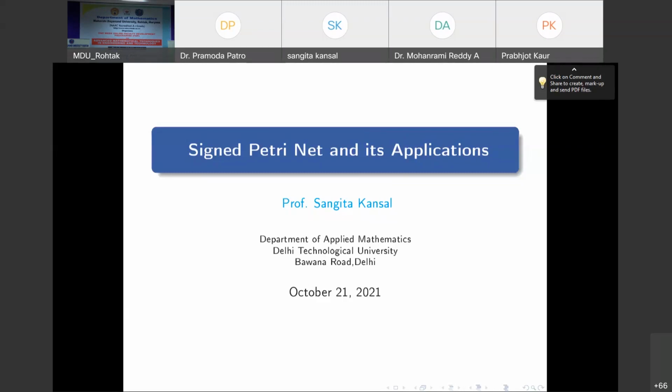So in these types of situations, we study the system by using modeling. And one modeling tool is Petrinet, which is a discrete dynamical system. Before going into the signed Petrinet, I'll give a brief about the Petrinet and its application.